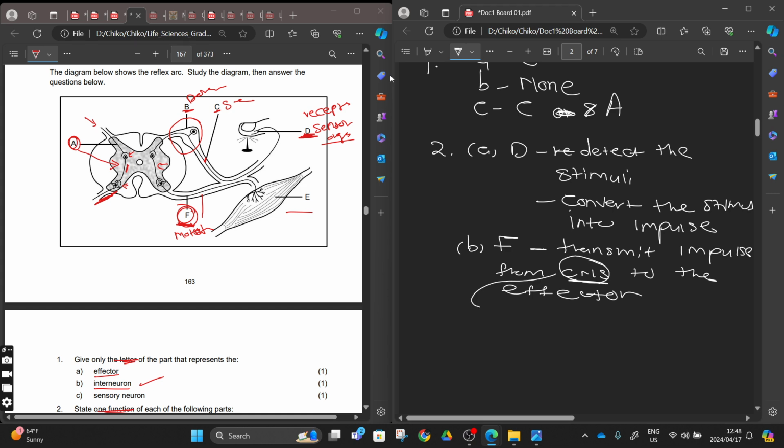So you have to write the entire thing the first time: central nervous system, and then in brackets CNS, so that when you follow on with your answer you can just write CNS. But if you haven't written the full term first, they can penalize you for writing CNS, because we also have different things that are named CNS.